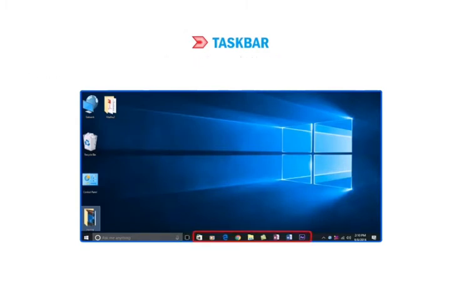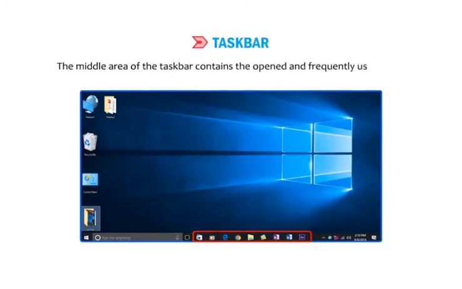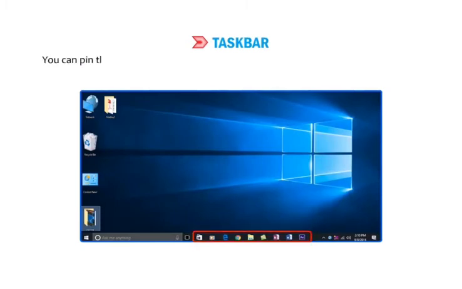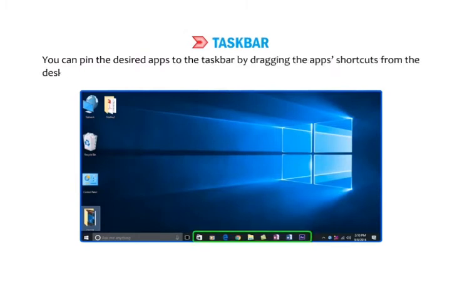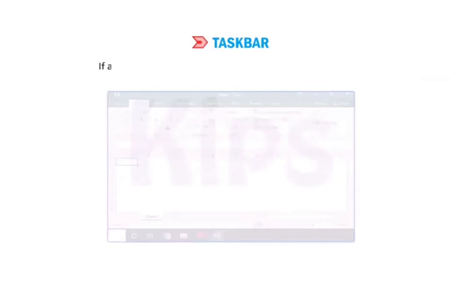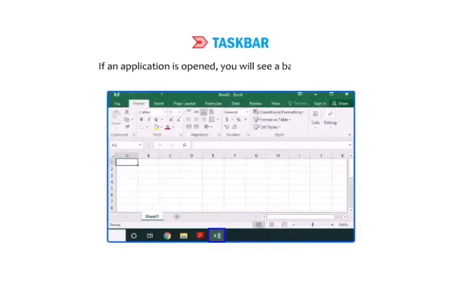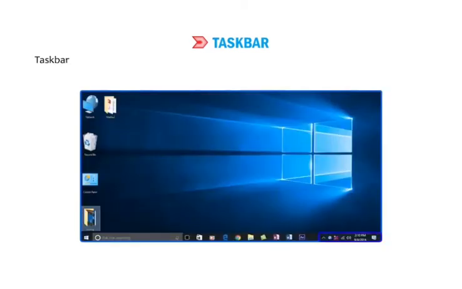The middle area of the taskbar contains the opened and frequently used apps. You can pin the desired apps to the taskbar by dragging the app's shortcuts from the desktop or Start menu. If an application is open, you will see a bar below its icon. Taskbar holds the